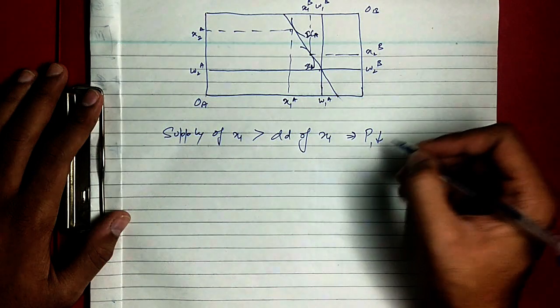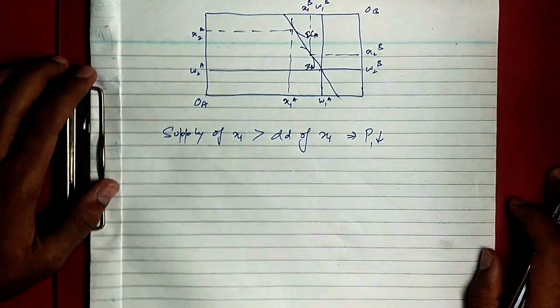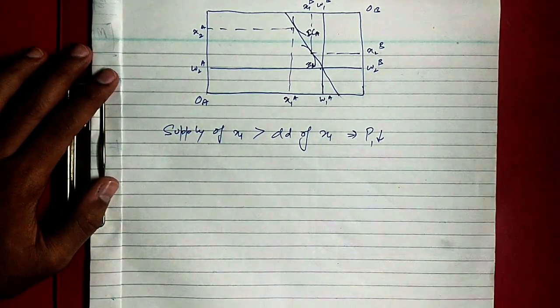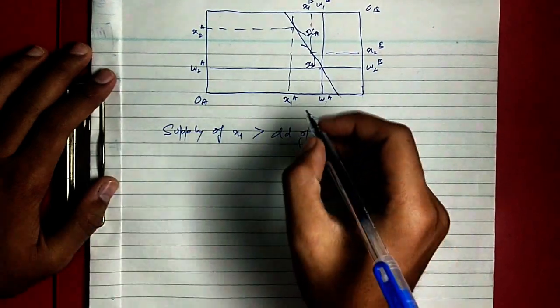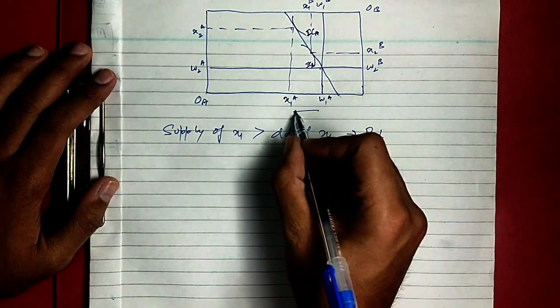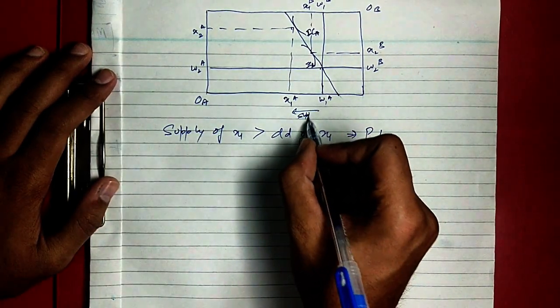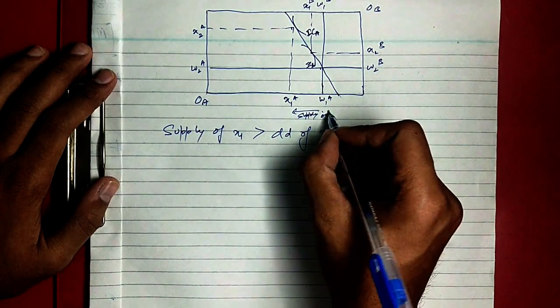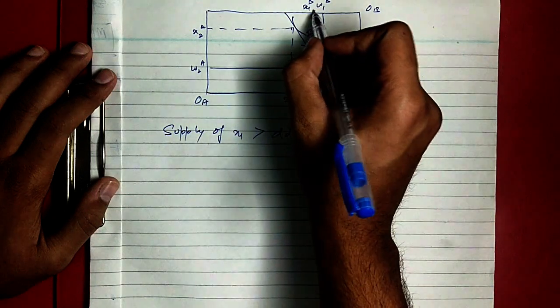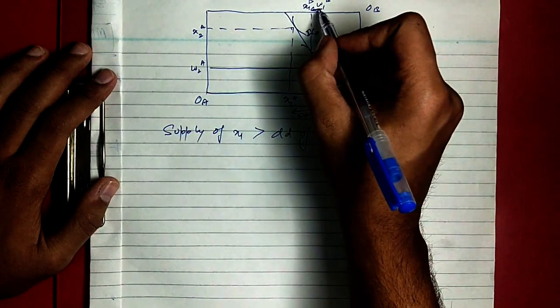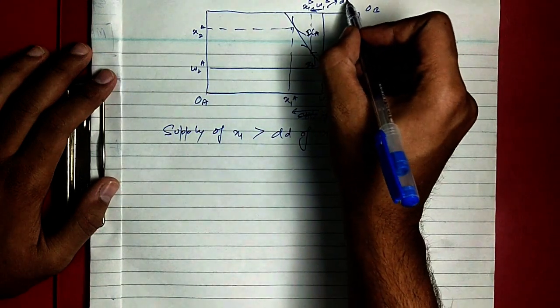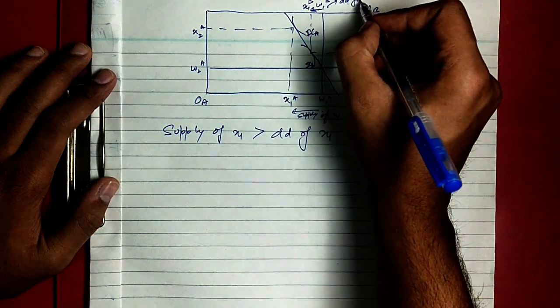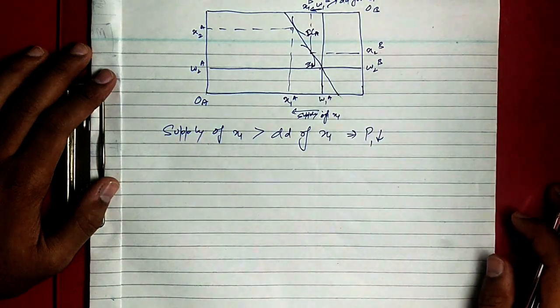So P1 will fall. Now, from the diagram also, this is the supply of x1, right? In this case, and this area is the demand for x1, right?